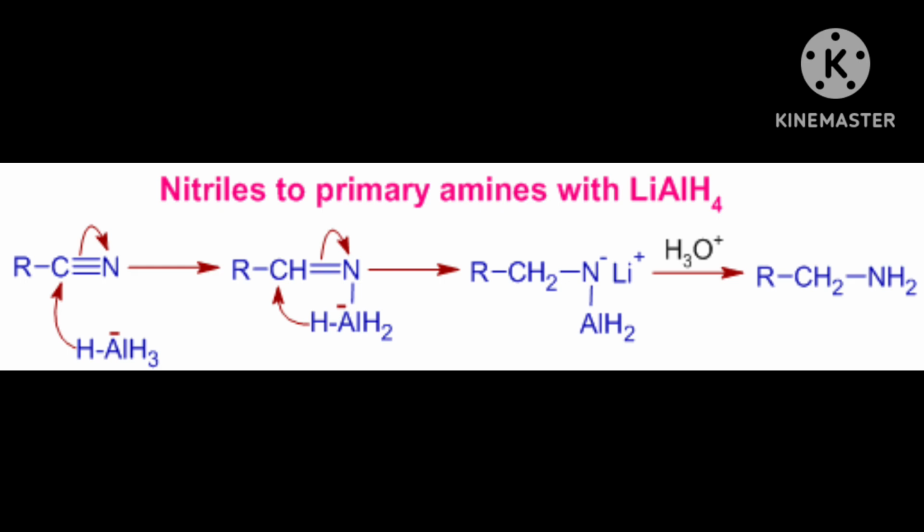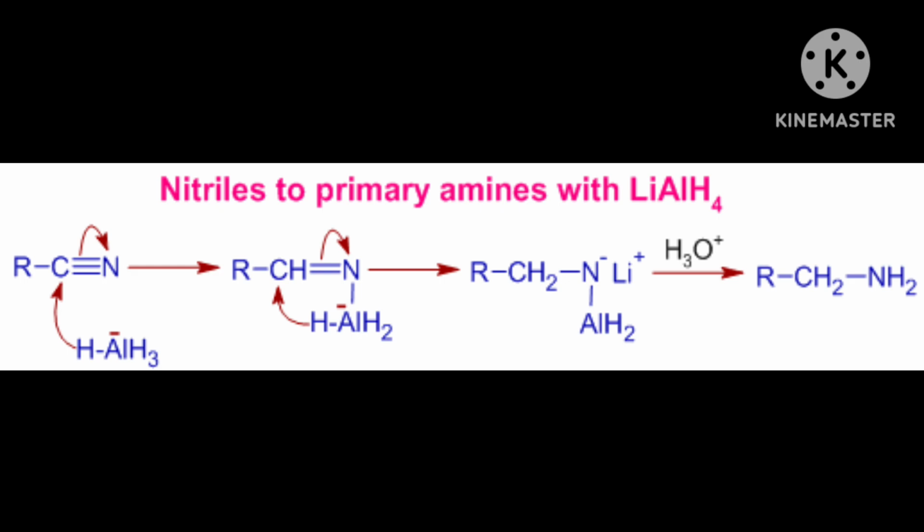Amines are prepared by reduction of nitro compounds. Amines are prepared by reduction of nitro compounds.